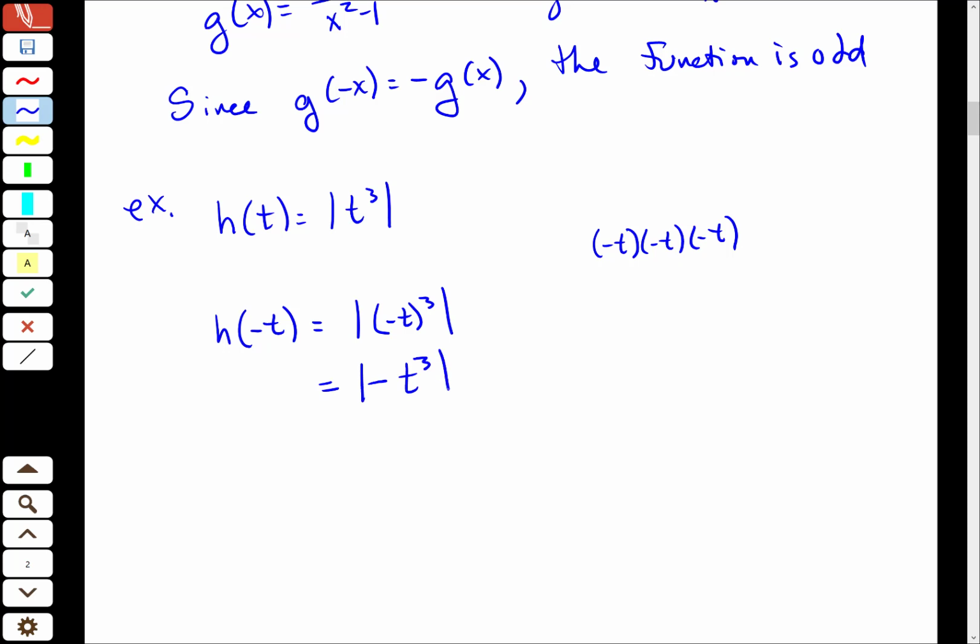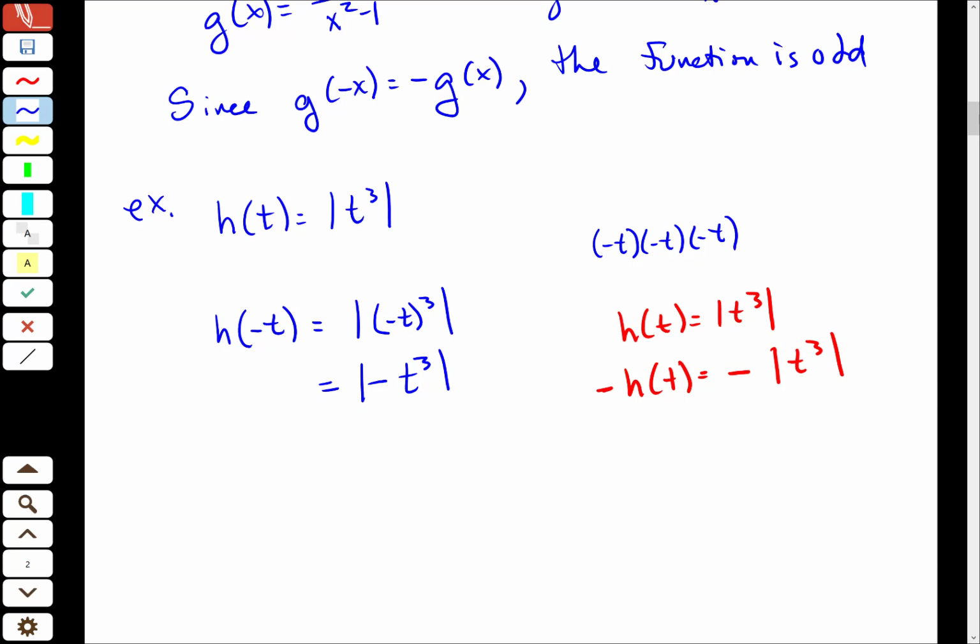Now, negative t cubed, I'm trying to figure out, and maybe I'll write the comparisons over here. This right now definitely does not look the same as this one. And this one, negative h of t is a negative t cubed. So it doesn't look like either of these, but the question is, is it really equal to either of them, and can I do something about this negative to make it equal?